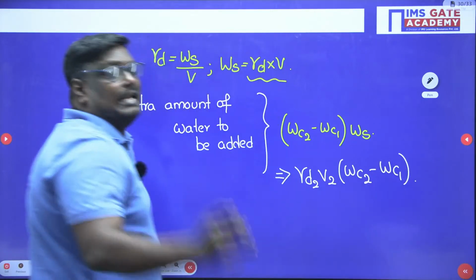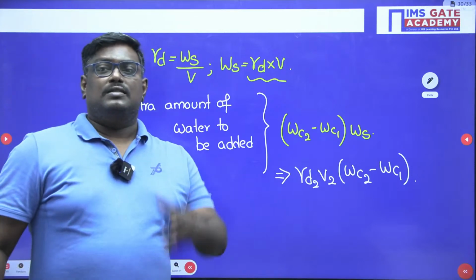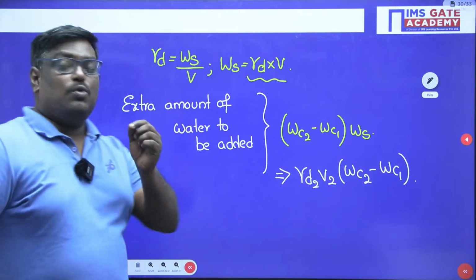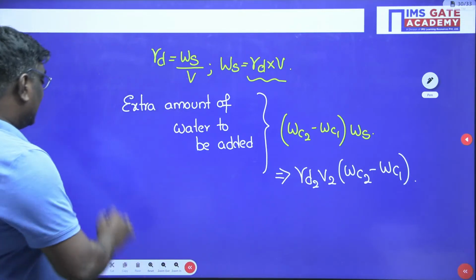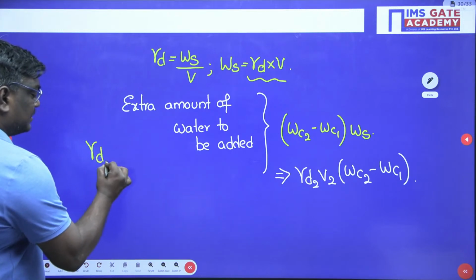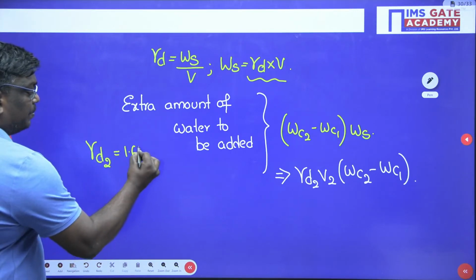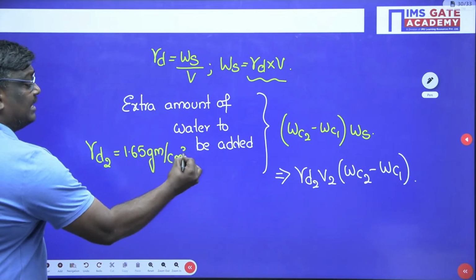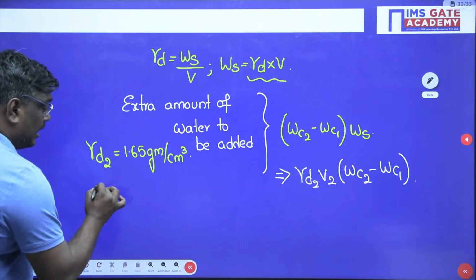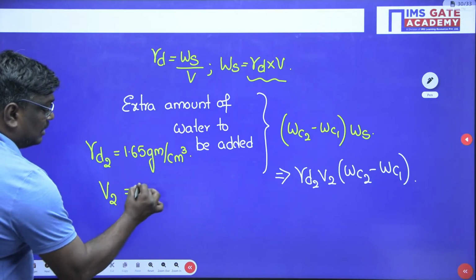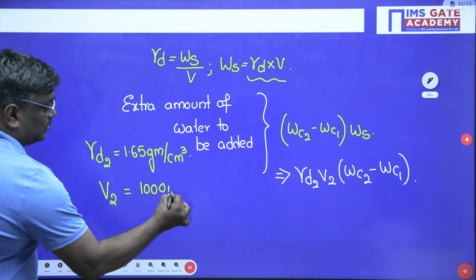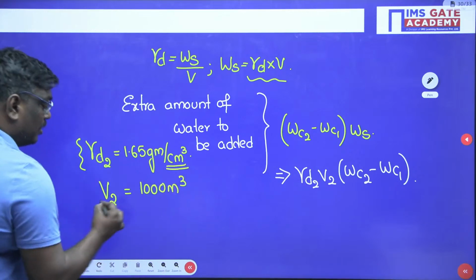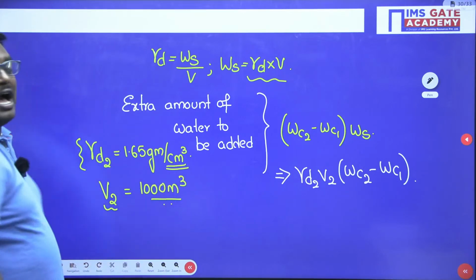Now, let me tell you one simple thing, students. Arvind has done 90,000, 99,000 and all. You know gamma D2 is given as 1.65 gram per cc. This is how you have to use your brain in IES and all the exams. And here volume V2 is given as 1000 meter cube. Gamma D2 is in centimeter cube, V2 is in meter cube. How can you solve easily?